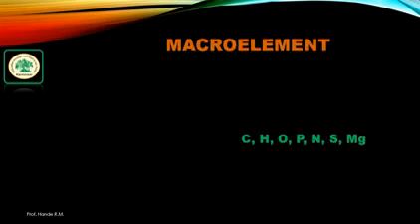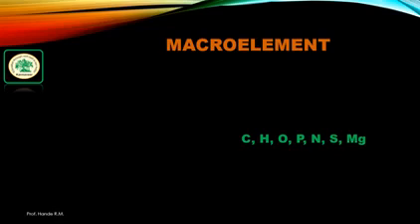What is meant by macro element? The elements which are required in large quantity are called macro elements, and plants require some minerals in large quantity to provide the strain for photosynthesis and building of protein molecules.